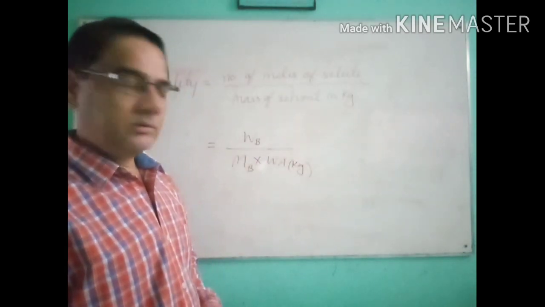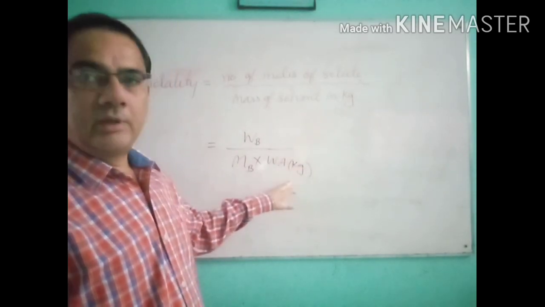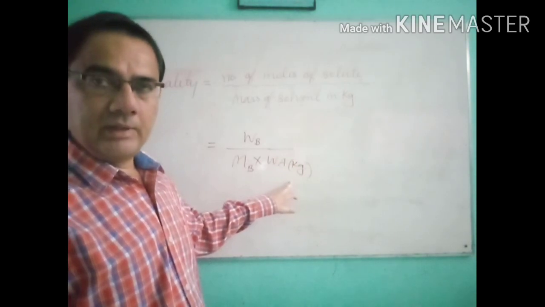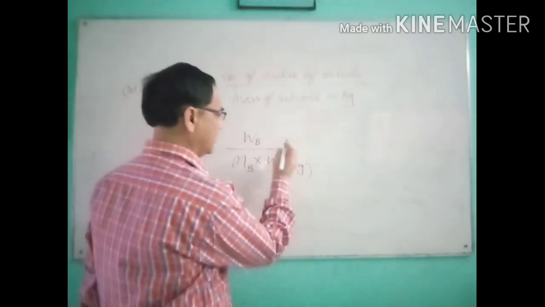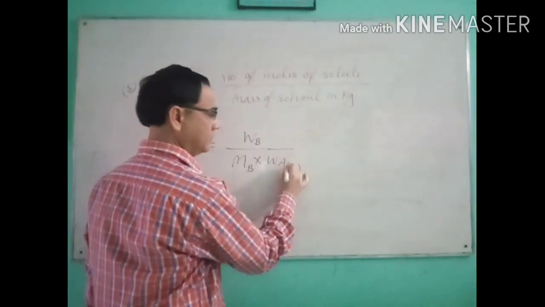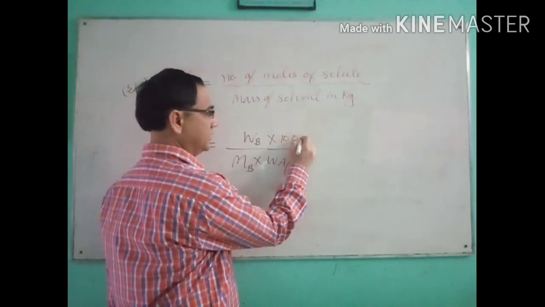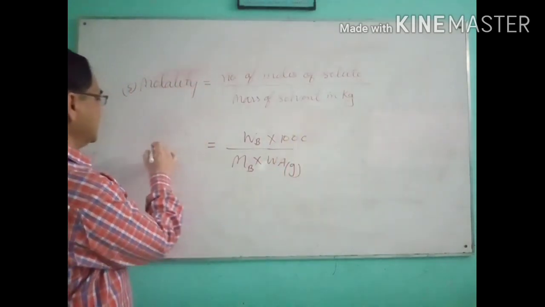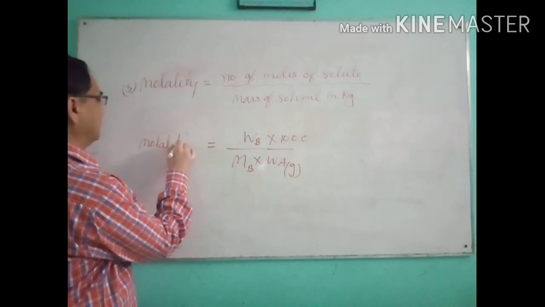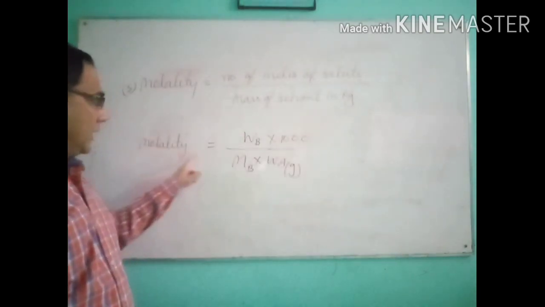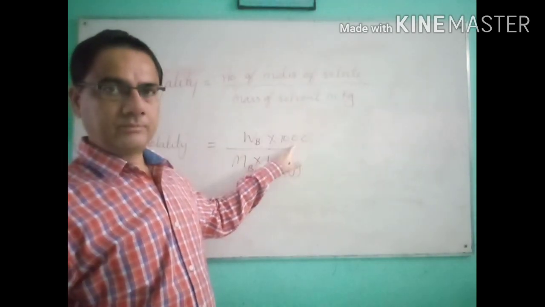If in the numerical the mass is given in kg, put the value here, but in many numericals that will be given to you in gram. If it is given in gram, then you do the same thing as you have done in molarity. We write it in gram, and upside in the numerator we multiply by 1000. So this is the formula of molality. Molality is equal to WB into 1000 upon MB into WA.